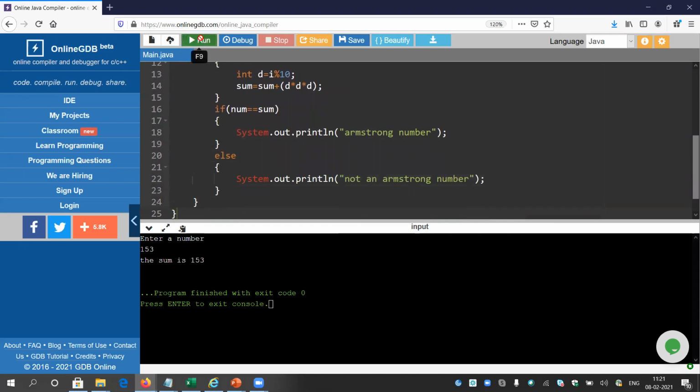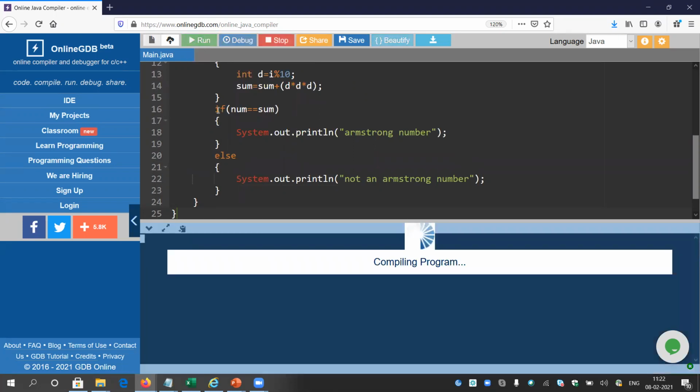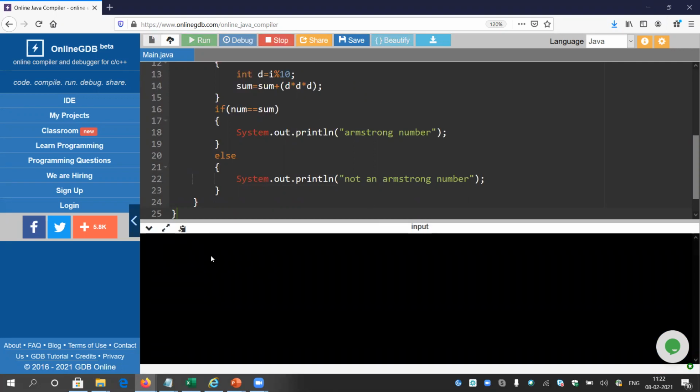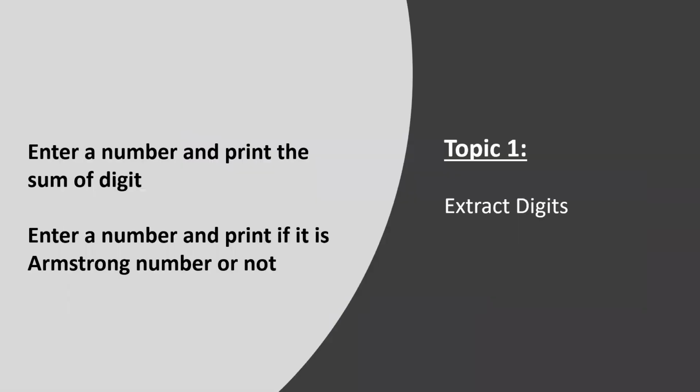Okay, so let me input once again. If I write 153, it is an Armstrong number. If I write 154, say, okay, it is taking time again. If I write 154, it will give me not an Armstrong number. Okay, clear, I guess. If it is not, you can revert it back and just go through this explanation once again.